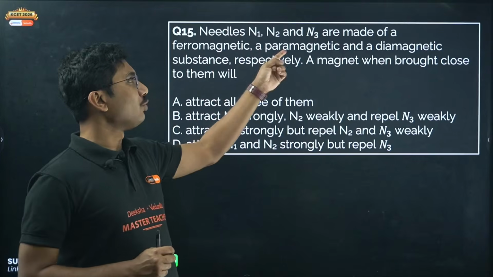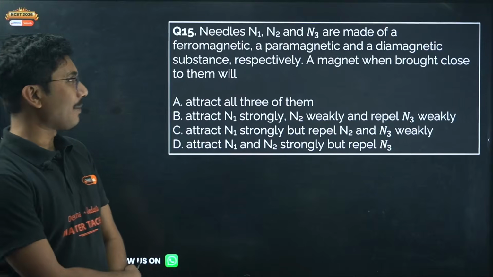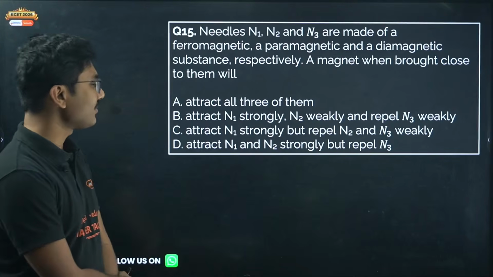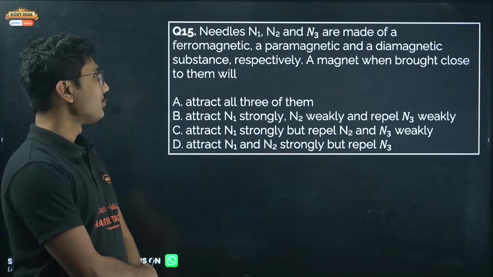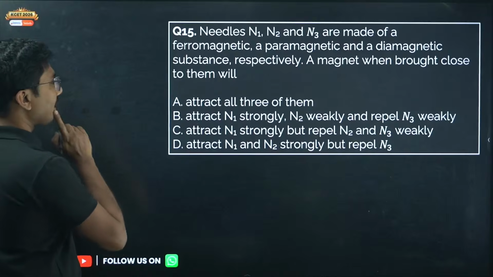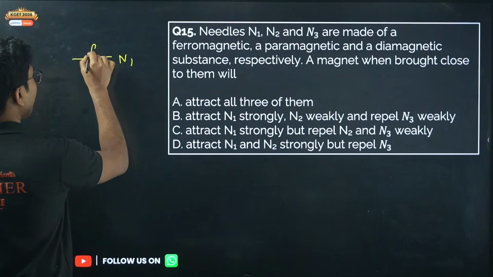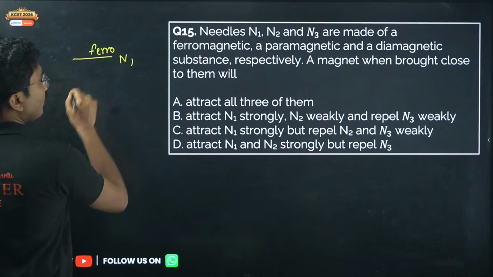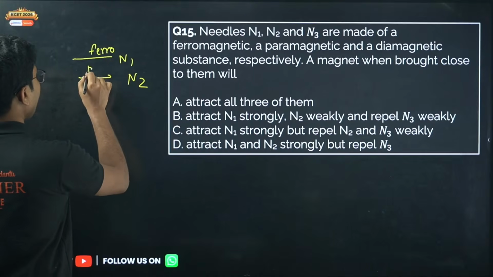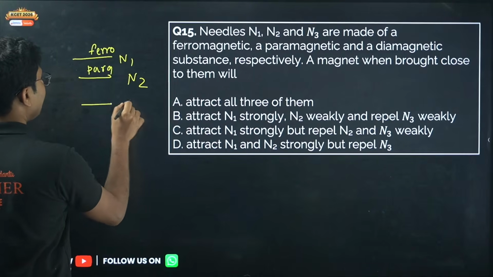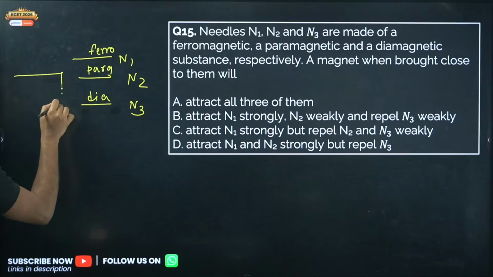Needles N1, N2 and N3 are made of a ferromagnet, a paramagnetic and a diamagnetic substance respectively. A magnet when brought close to them. So one of them is ferromagnetic. So needle N1 is ferro, needle N2 is para, and needle N3 is dia. Now you brought a magnet, a big magnet.